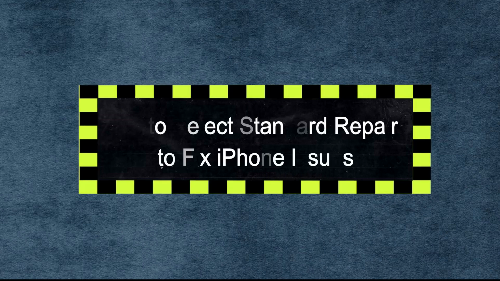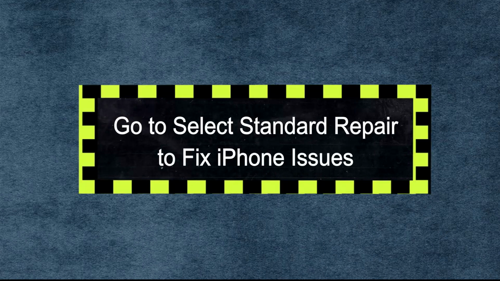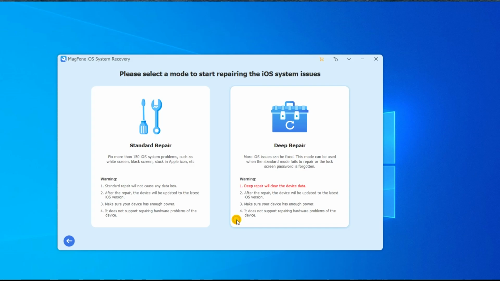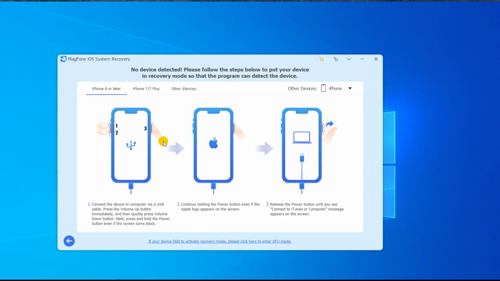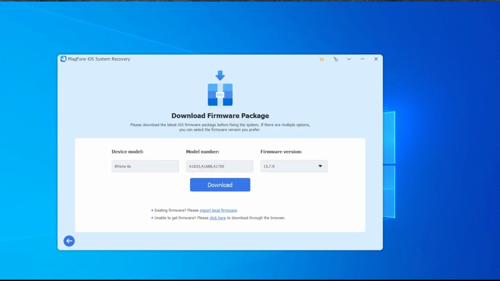Step 2. Go to Select Standard Repair to fix iPhone issues. Select the Standard Repair mode to fix the iOS system issues. Then you'll find your device is detected by MagFone software. If it is not detecting your device, you have to put your device into recovery mode by following the on-screen instruction.